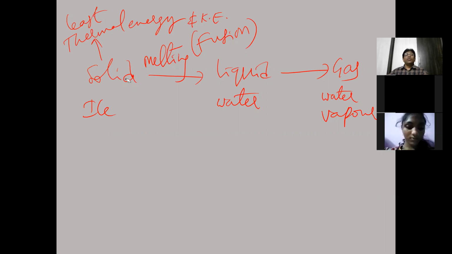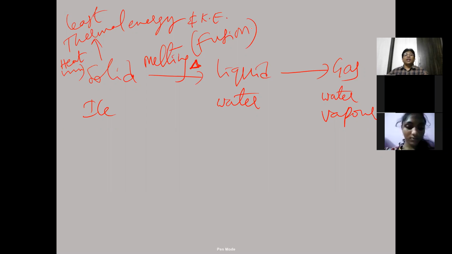Now, when you heat the solid, which symbol do we use? Delta. So on heating this solid, we get liquid. In this process of melting, is heat absorbed or released? In the melting process, heat is absorbed. So the solid is absorbing heat energy, and on absorption of heat energy only, solids will change into liquid.